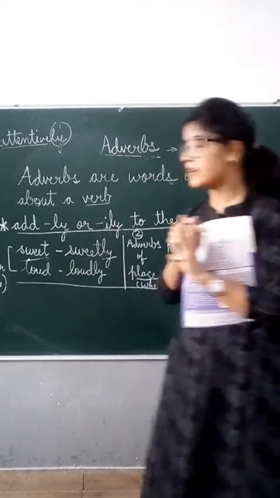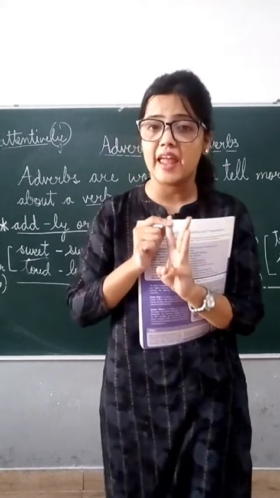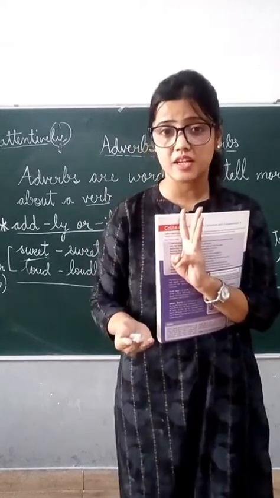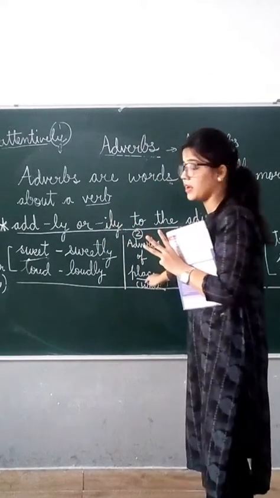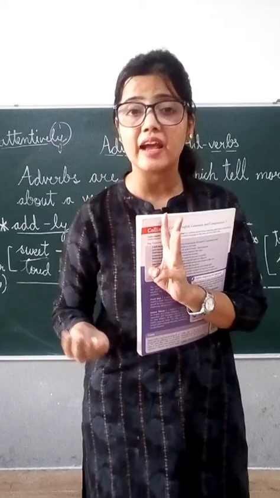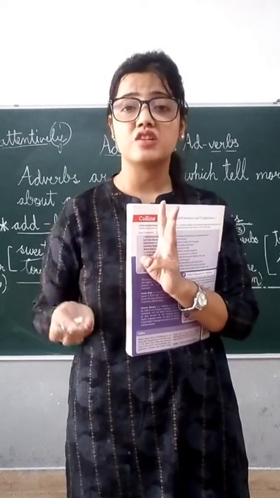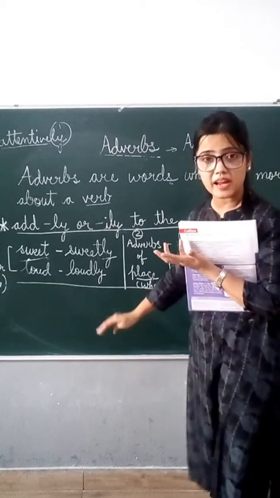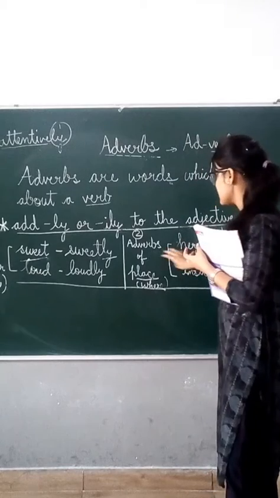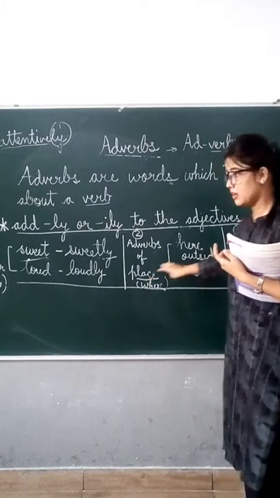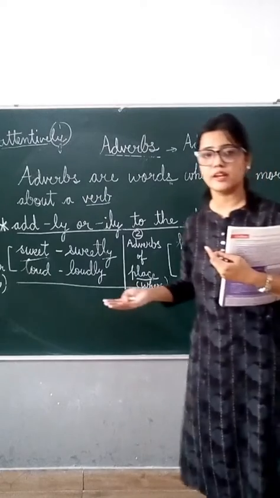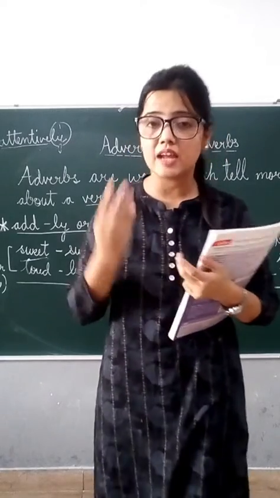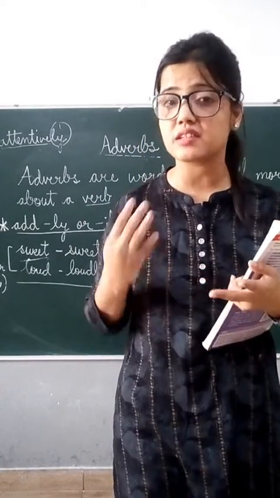So adverbs can be of three types: adverbs of manner, adverbs of place, and adverbs of time. In adverbs of manner, we add ly or ily to the adjective words, and it defines how the action is taking place. Adverbs of place are words that define where the action is happening, like here, outside, inside. And the words which tell when the action is taking place are adverbs of time.